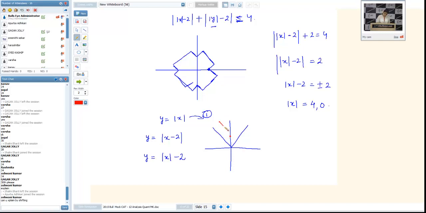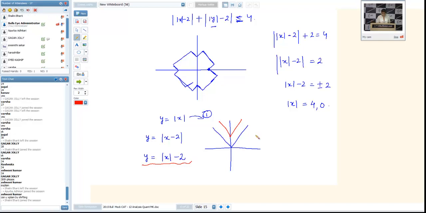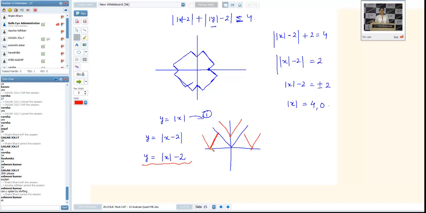It means the graph will move upwards or downwards if you have any change inside the mod. But what if you take this? y is equal to mod x minus 2. If we put x as 0, y will be minus 2. If we put x as 0, it means our graph will be here or here. So either our graph will move upwards or downwards or left to right. That is known as shifting of graph.